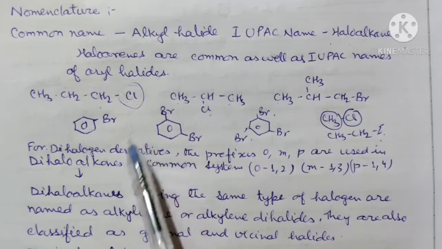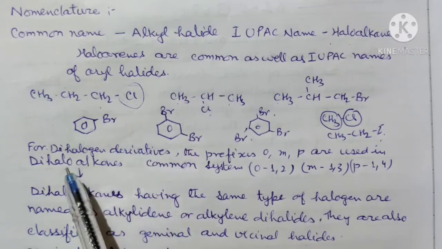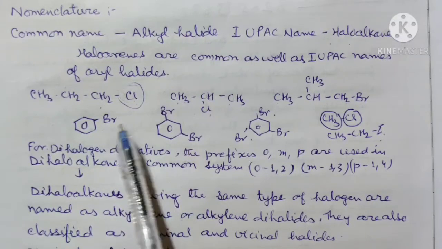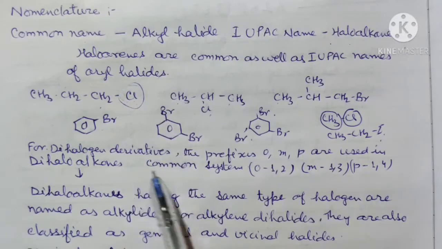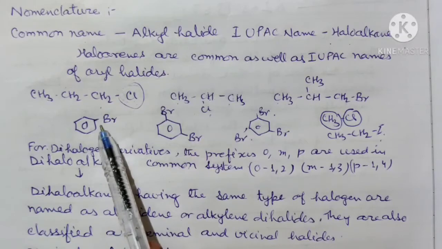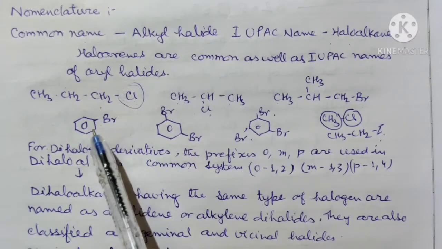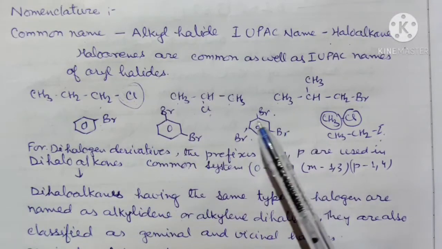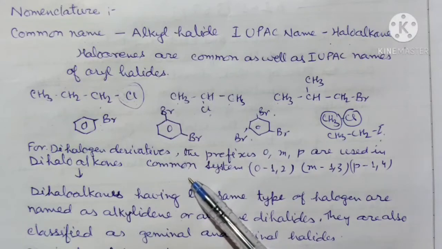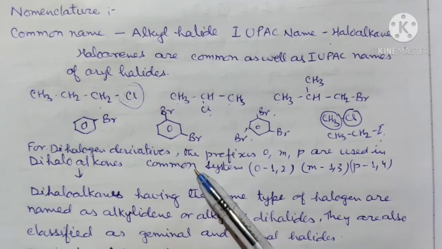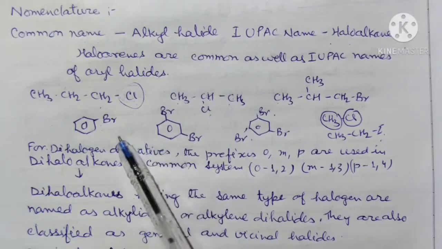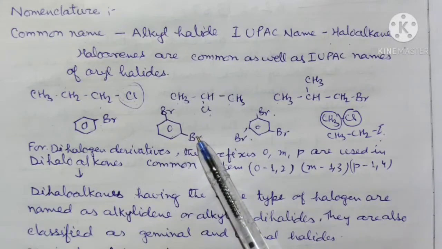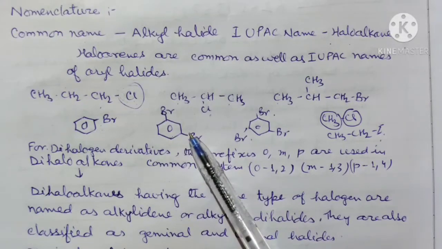Now, for the haloarenes, the names are the same for the IUPAC system as well as the common system. So we can write chlorobenzene, bromobenzene, iodobenzene, etc. Now when two halogen atoms are present, they are called dihalides. First we will see the haloarenes, bromobenzene. Now when 2 bromine atoms are there, this is a dihalogen derivative.